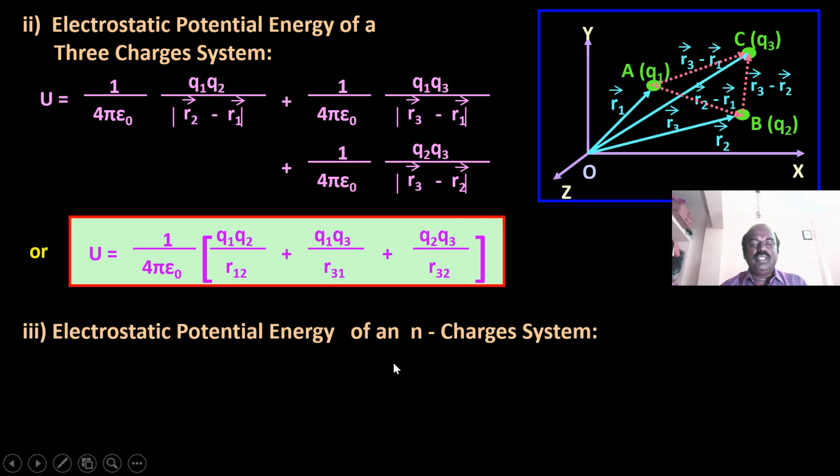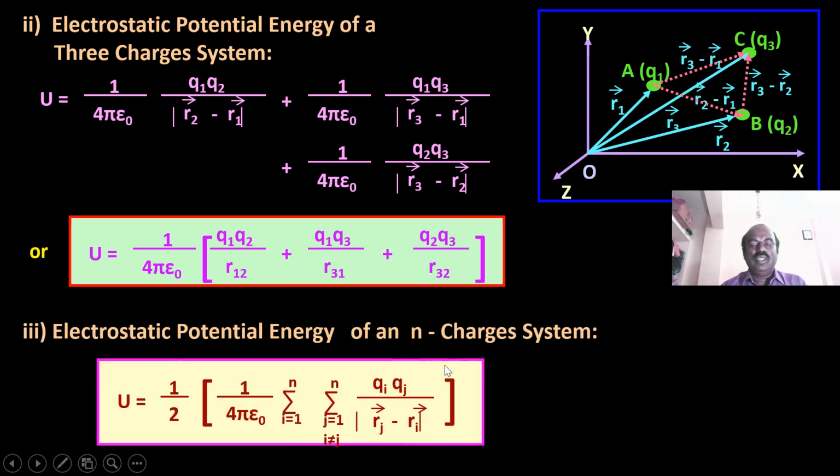Electrostatic potential energy of an n charges system. By studying the previous concept, we can write using this formula: 1 by 2, here 1 by 4 epsilon 0 is taken, summation i from 1 to n, summation j from 1 to n, j not equal to i, qi qj by the magnitude of rj vector minus ri vector. Now we substitute the values, and we can have a similar formula.